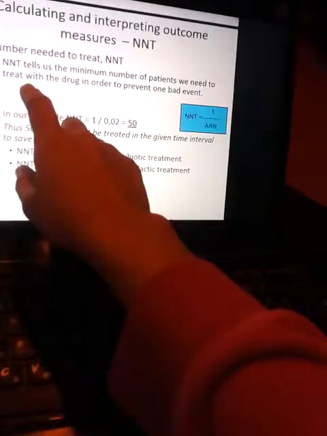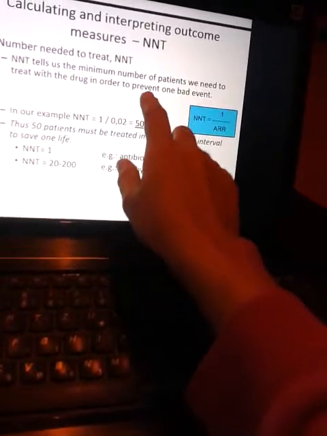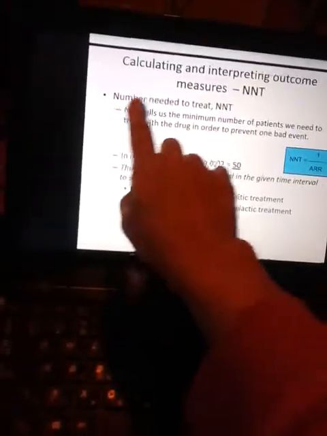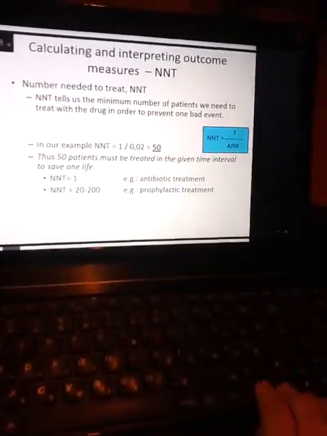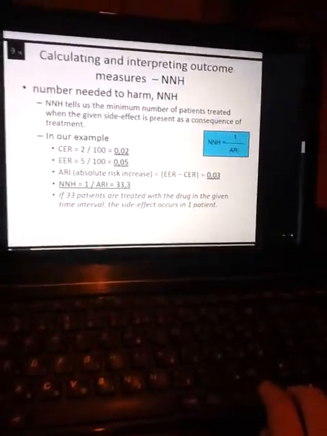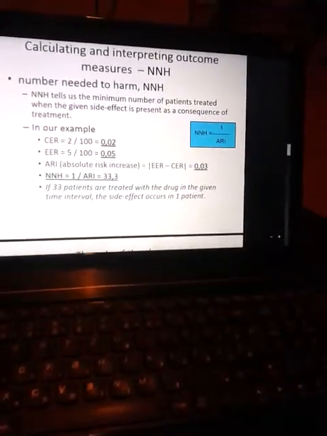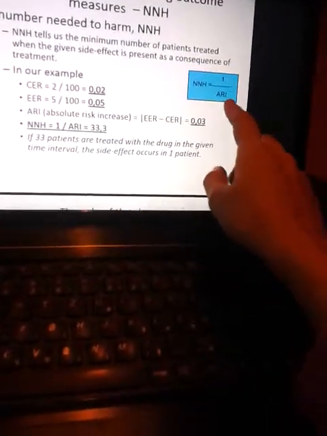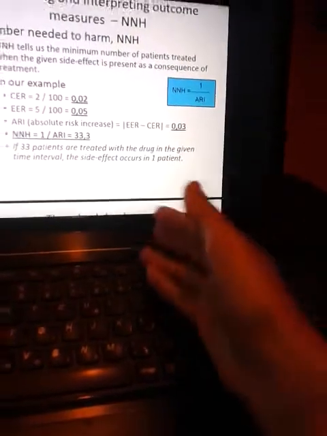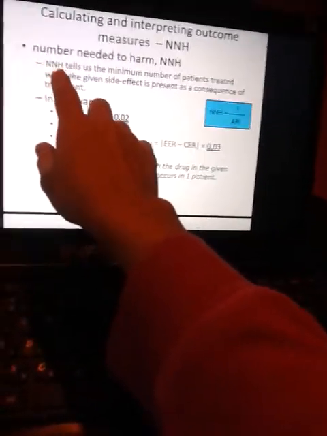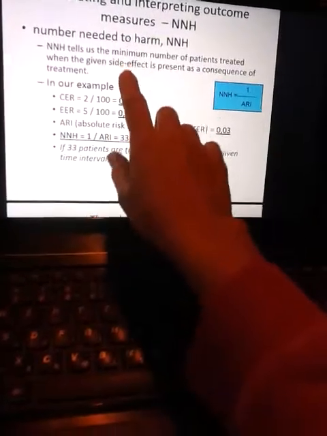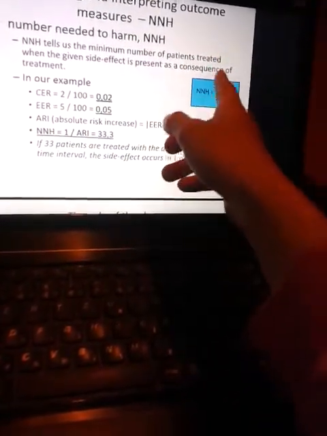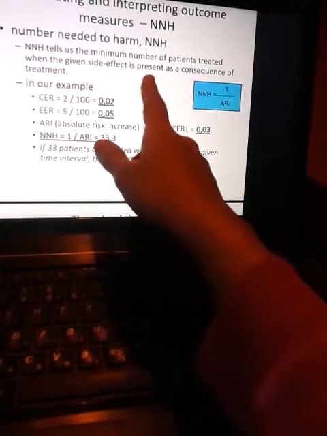پس what is the NNT? Minimum number of patients we need to treat with the drug in order to prevent one bad event. این فرمولشه number needed to treat. Calculating and interpreting outcome measure NNH, number needed to harm، میشه 1 divided by absolute risk increase، یعنی اون دارویی که ورس شد. NNH یا number needed to harm tell us the minimum number of patients treated when the given side effect is present as a consequence of treatment.